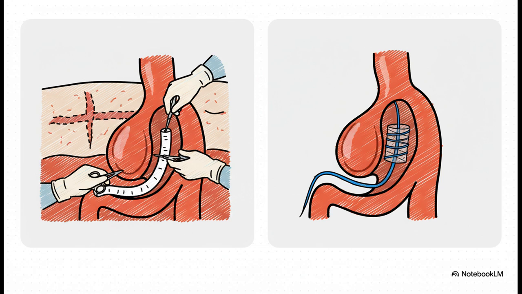The choice really boils down to 3 things: patient stability, their specific anatomy, which we don't know here, and what our hospital can do right now. Do we have an endo team and a hybrid OR ready to go this second? Given how unstable this guy is, the fastest, most reliable option is often the open repair.